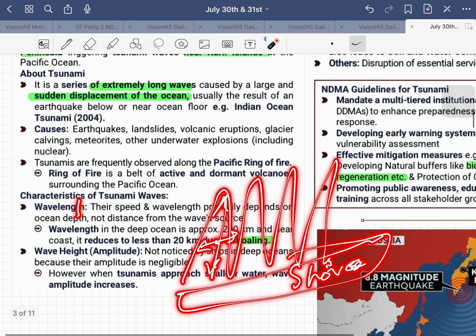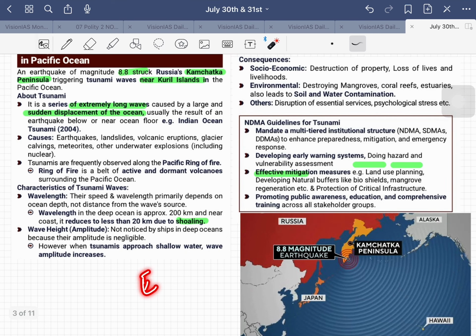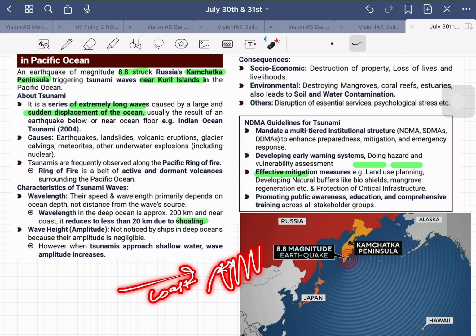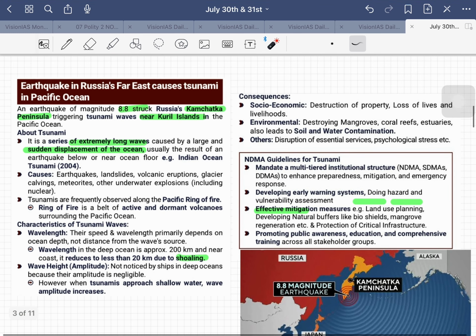And if it has a long wavelength, it means that it stores its energy for long periods. Energy will be more, and it reaches the coast. What will happen? Wavelength is decreased. If the wavelength is decreased, energy will be lost. So that is why if a tsunami approaches the coast, it must have already lost so much of its energy, even though the disaster will be much more. And what are the consequences? Socio-economic consequences, property loss, loss of lives, everything, right? Environmental consequences will be there, and disruption of essential services and psychological stress will also be there.